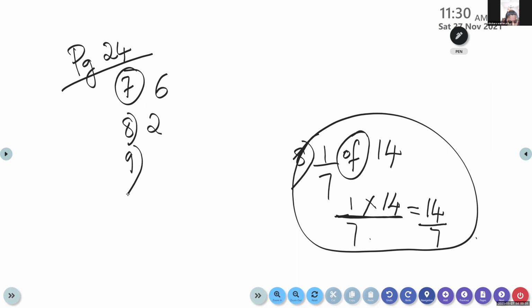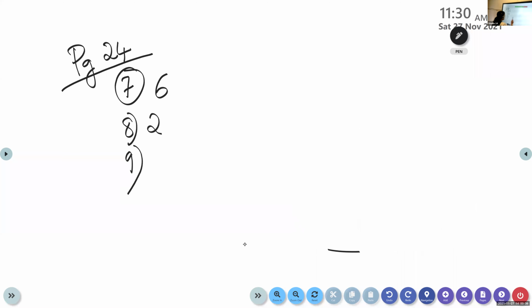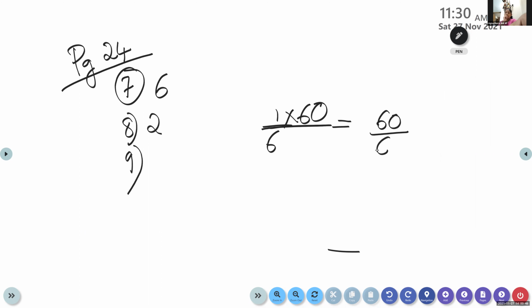Question number 9. 1 by 6 into 60. So what do you do? 1 into 60 is 60, divided by 6. 6 times which number will you get 60? 10.